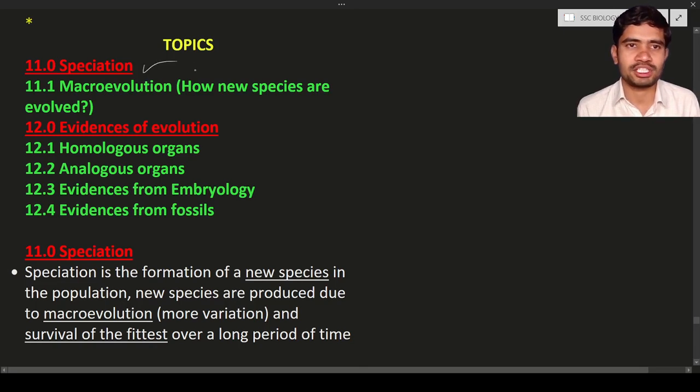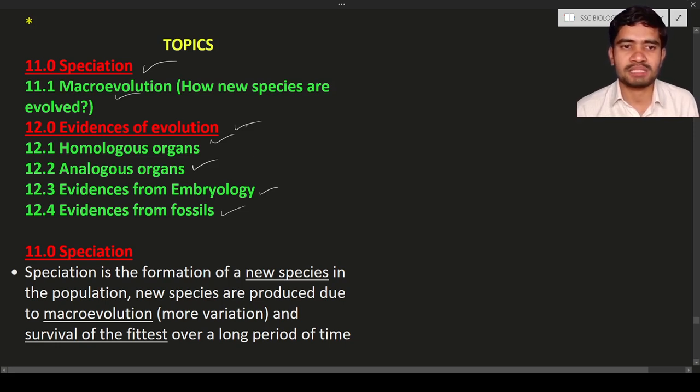They are speciation, and in speciation we have the subtopic macroevolution, and next the evidences of evolution. In the evidences of evolution we are discussing subtopics like homologous organs, analogous organs, evidences from embryology, and evidences from fossils. So these are the two topics and subtopics. Now let us start our discussion.